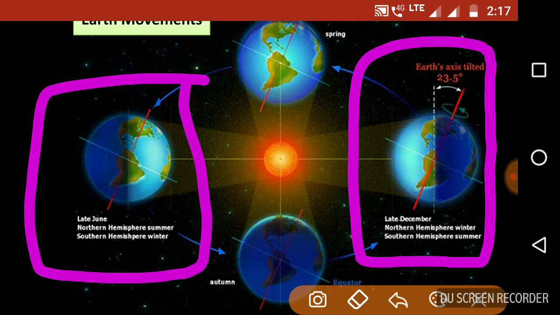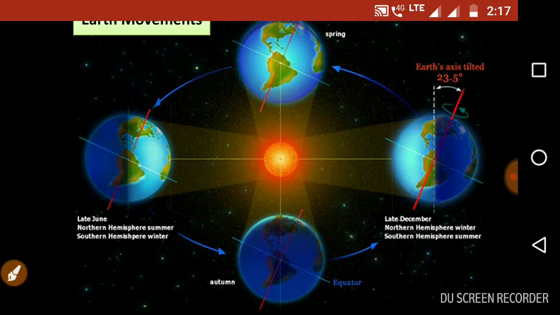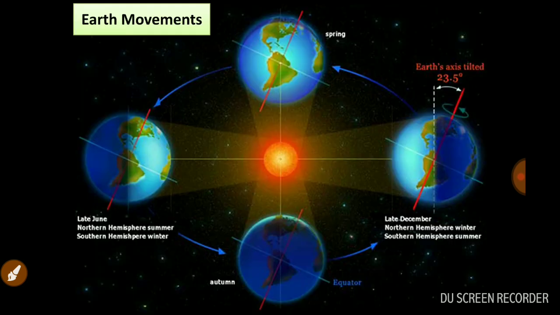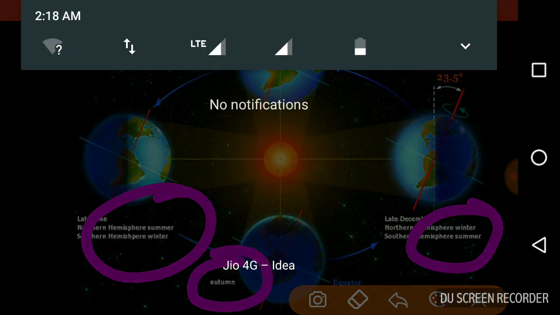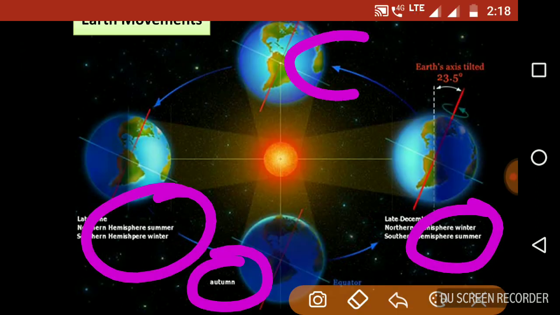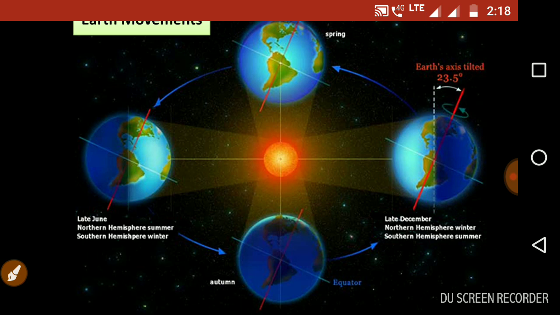So this is the figure of the seasonal change, not only of India, but of the whole world. So this is the change. You can see in this figure, winter changes to autumn, autumn changes to summer, summer changes to spring. So that is a highlight point here.